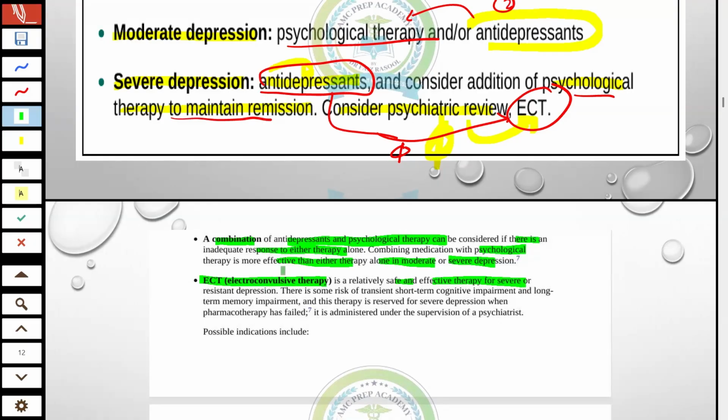So electroconvulsive therapy is an effective therapy for severe or resistant depression. Important: resistant depression. So in this case, we will go with ECT. And there is some risk of transient short-term cognitive impairment and long-term memory impairment.